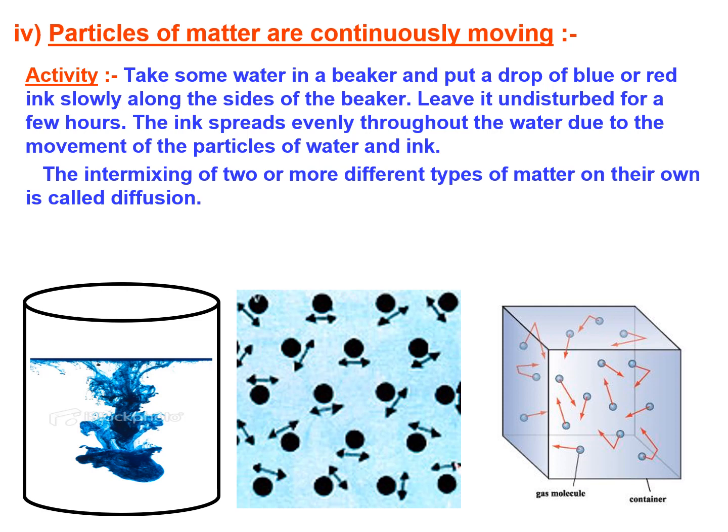So in diffusion, the particles move from a region of higher concentration to a region of lower concentration. In the ink, the coloring particles were more, whereas in water they were less. So they have moved from the higher region to the lower region.